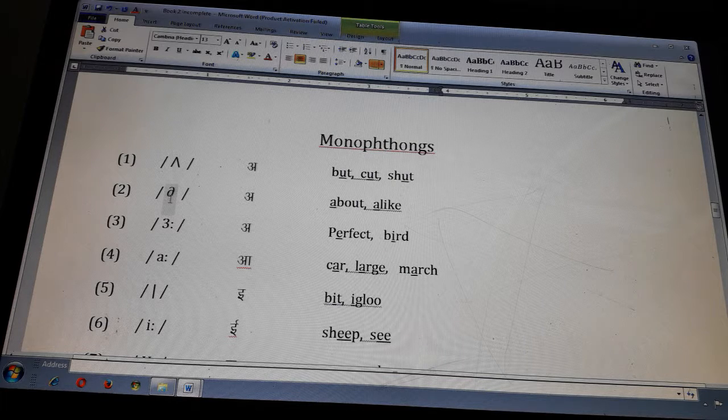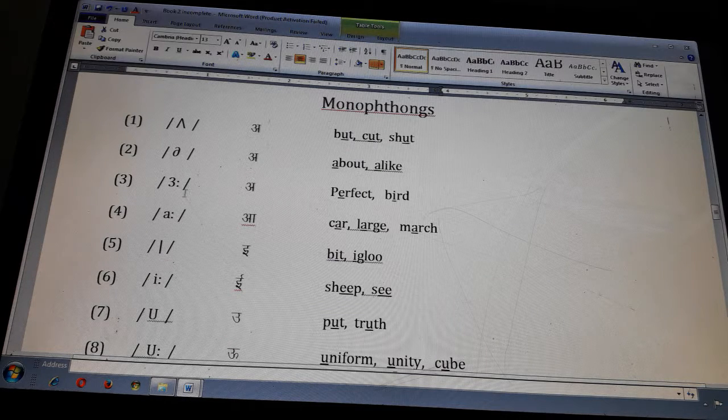This is the symbol of a, for example, about, alike. This is the symbol of a, as in perfect, bird. And this is the symbol of a, car, large, march.